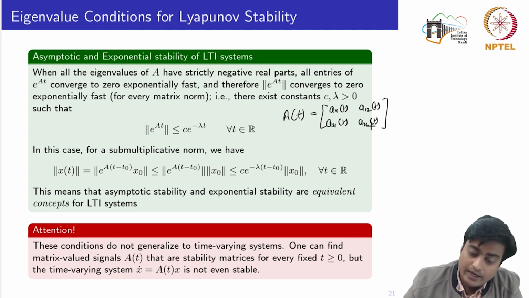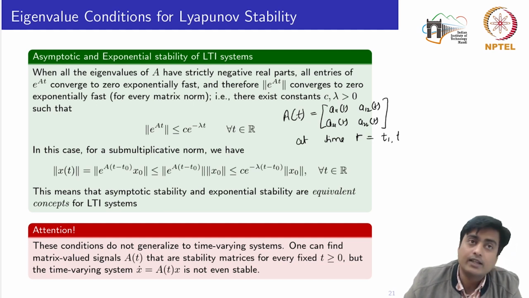Now at a fixed time t, let's consider three different time instants, t1, t2, and t3.